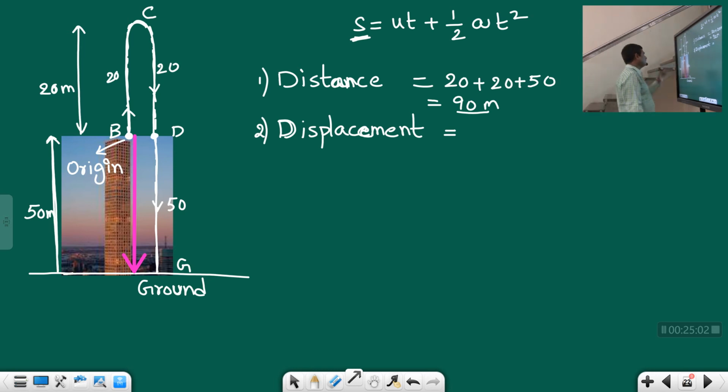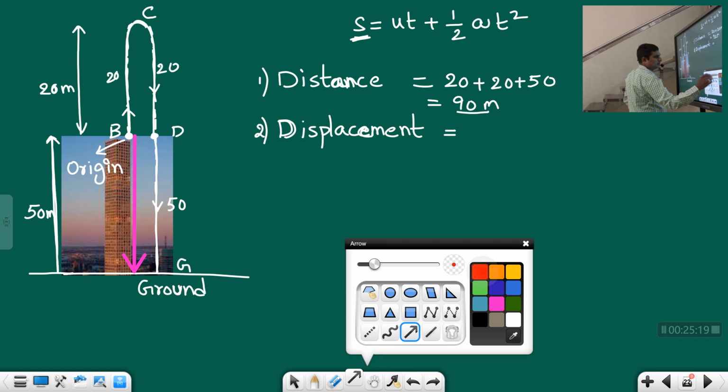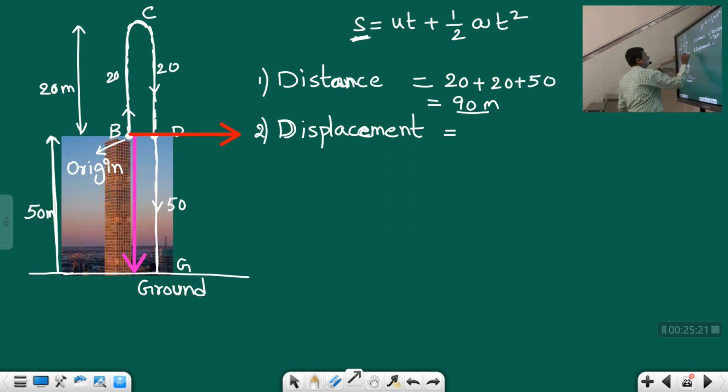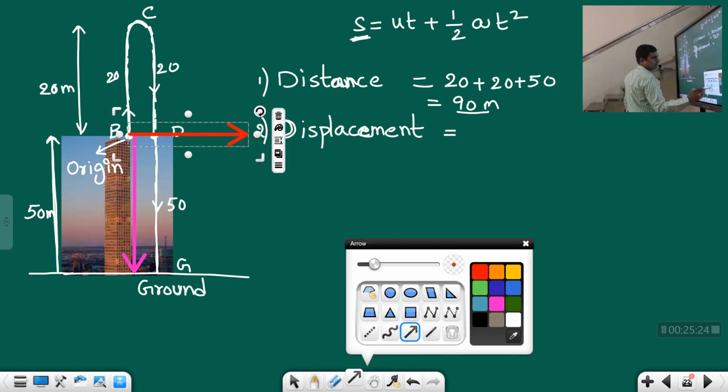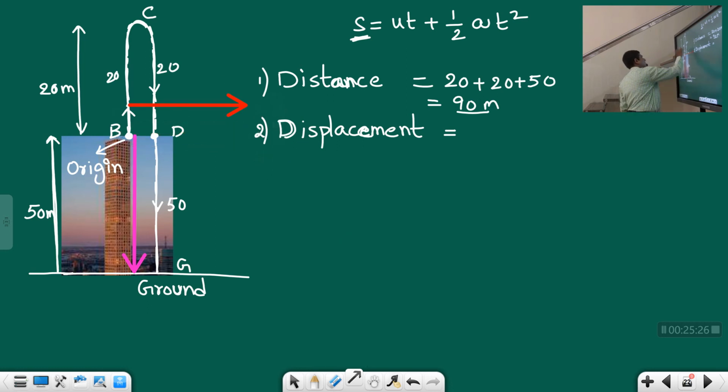So now what is the displacement here? As I told you, this displacement has to be substituted with sign convention. Since this is the origin, this is called the x-axis. I'll take another color, red color maybe. This is called the x-axis, and this is called the y-axis.